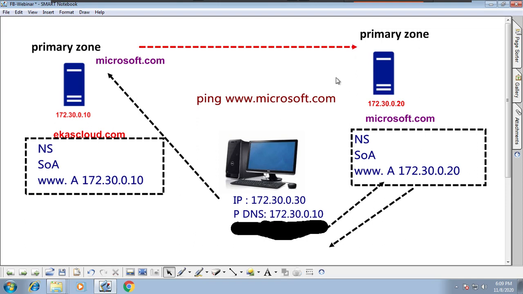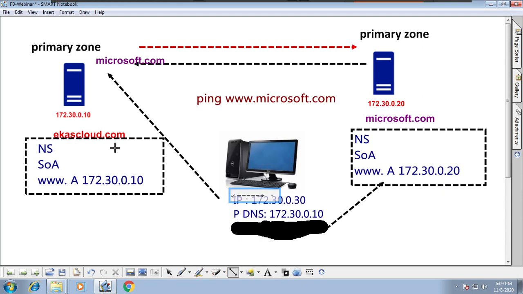That server will send a response back, and you take that response and hand it over to the client. So without having an alternate DNS, it is possible to resolve the alternate DNS domain name. How it is possible, we will see next week.